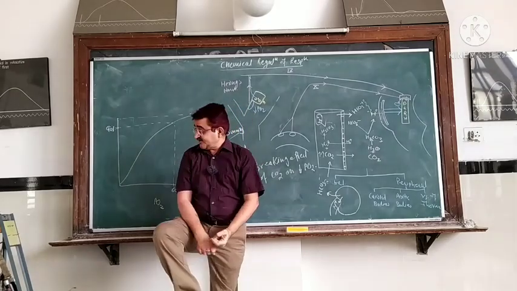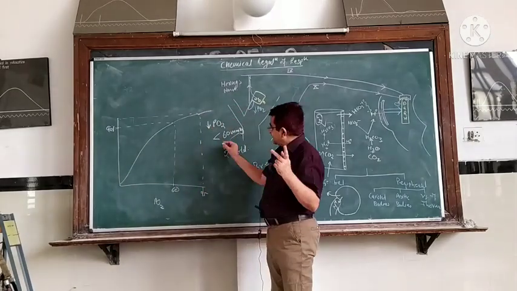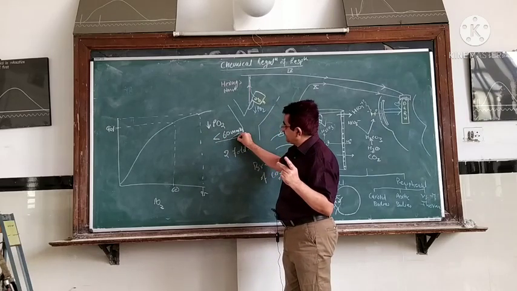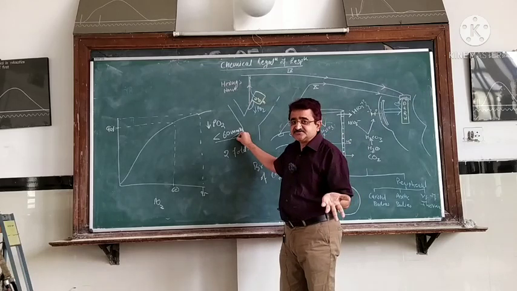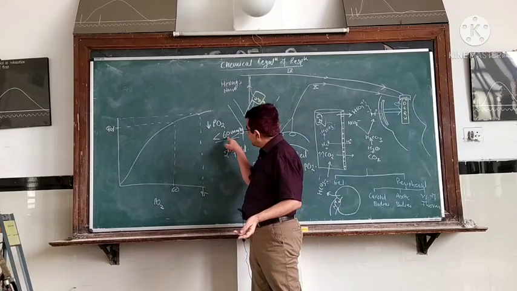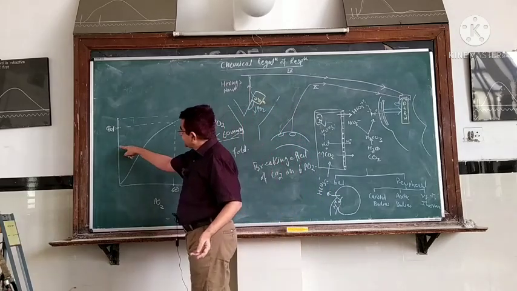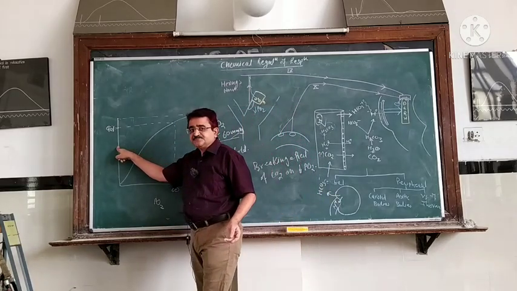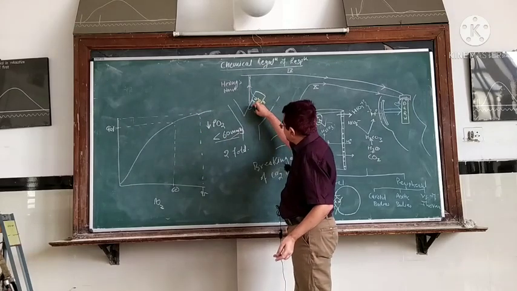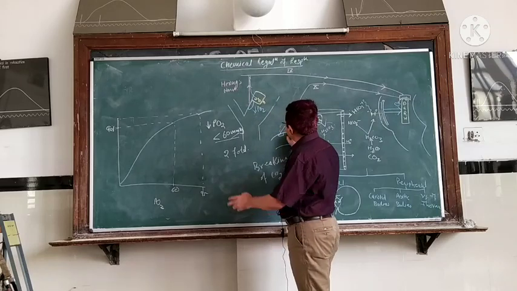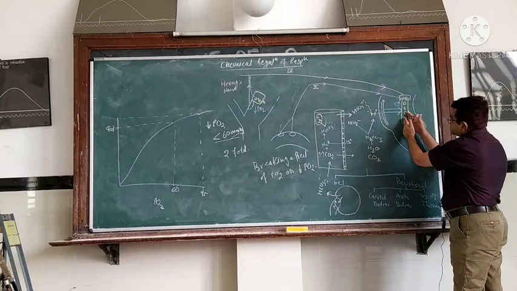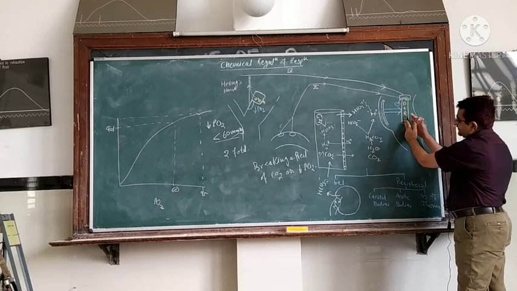So now the second event: if the PO2 falls below 60 mm of mercury, what will happen to the respiration? There is a stimulation. When the PO2 falls below 60 mm of mercury, there is less oxygen present in the blood. That causes strong stimulation of the carotid and aortic bodies. Strong signals go to the nucleus tractus solitarius, and it causes strong stimulation of the respiratory center.